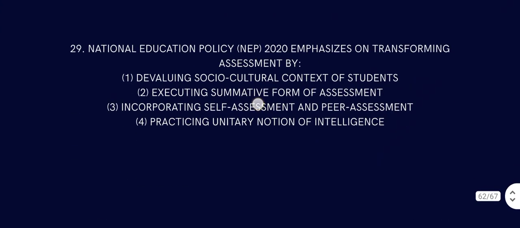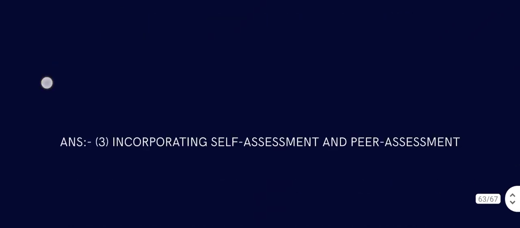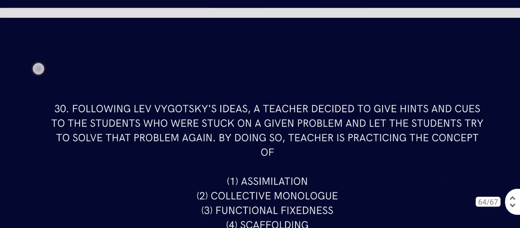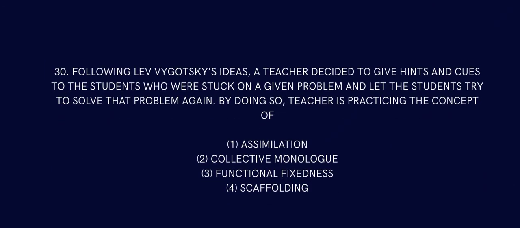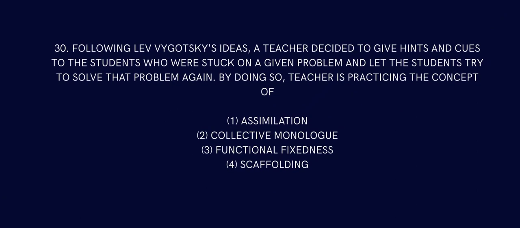Question number 29. National Education Policy NEP 2020 emphasizes transforming assessment by devaluing the socio-cultural context of students. Nope. Executing only summative assessment. Nope, that is also not true. Incorporating self-assessment and peer assessment. That is true. Practicing a unitary notion of intelligence. Nope. So the answer is incorporating self-assessment and peer assessment, where students check each other's relative correctness and approach or achievement.